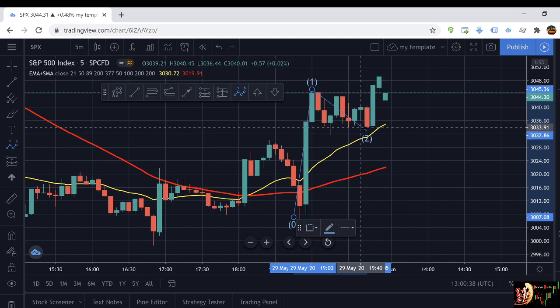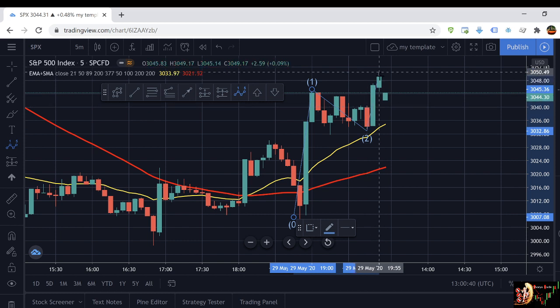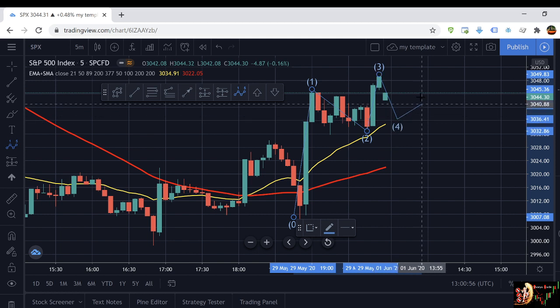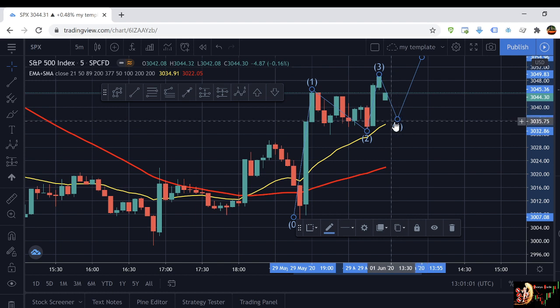So we cannot take this trade, right? Even though it pushed up, we cannot take this. Here we are at the impulse move, so we need to wait for the price to retrace to the 21 EMA if we want to take the trade, right? So for now we cannot take it, but we need to wait and patiently see what is going to happen, right? So hopefully when the market opens on Monday, we'll see if the price has bounced on the 21 EMA or not with a good candle.